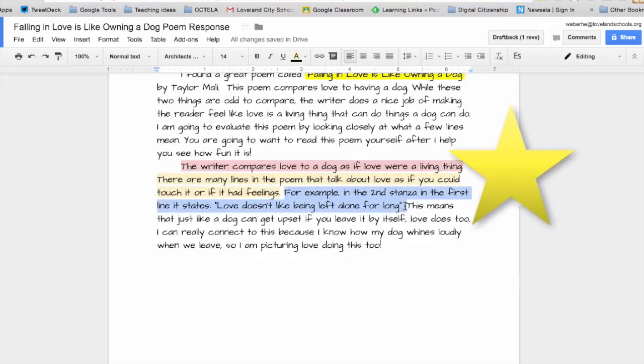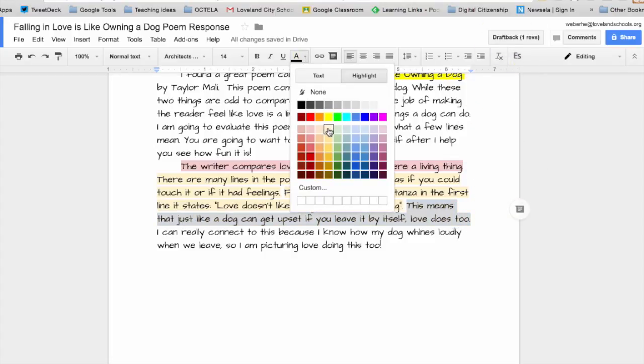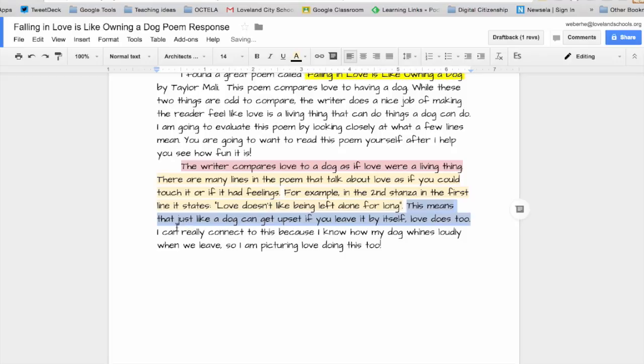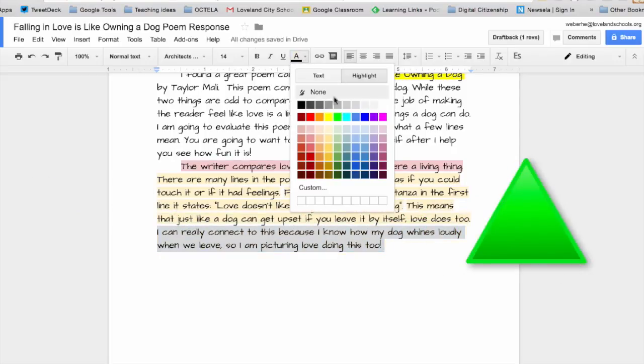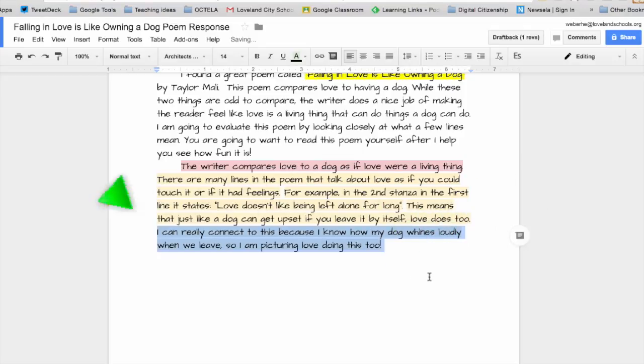Then I go on to use some TBE. That's my example. Then I clearly explain my example. Do you notice how I use the wording, this means that? And finally, I wrap it up with a little bit of a personal connection that fits with the poem.